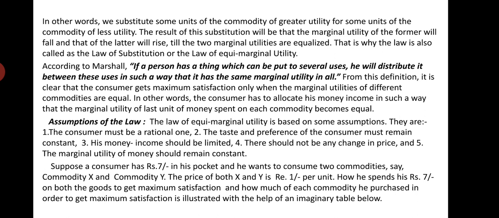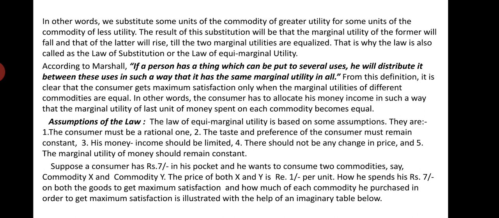And a time will come when the marginal utility in both cases becomes equal. So, by equalizing the marginal utilities of both the commodities, we can get maximum satisfaction. And for this, the law is also known as the law of substitution or the law of equimarginal utility.